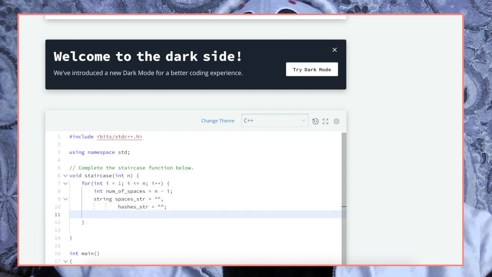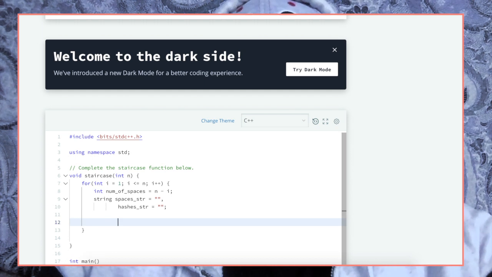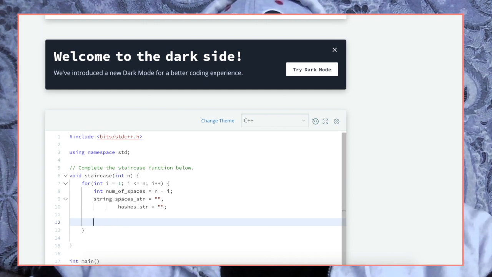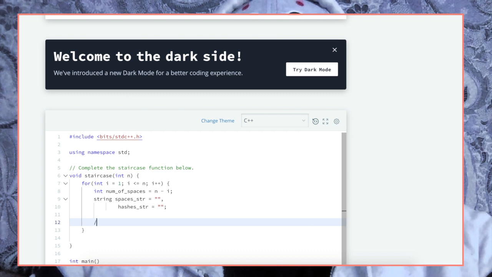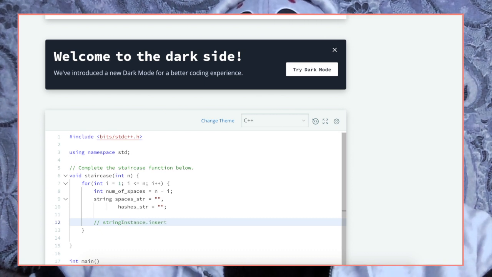Okay. And, right, the next thing that we're going to want to do, what I'm going to show you is insert. If you have a string instance, right? String instance dot insert, right? What it takes is this is a built-in function.